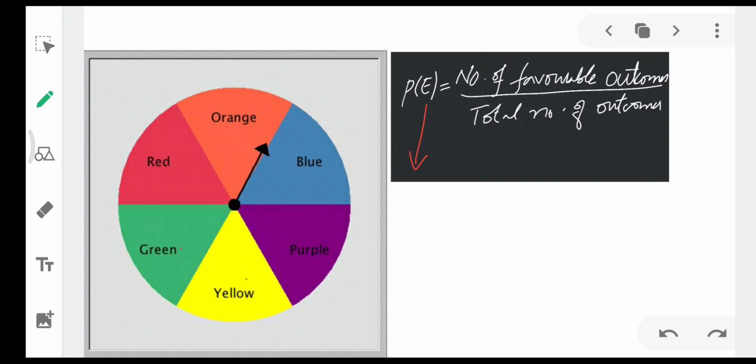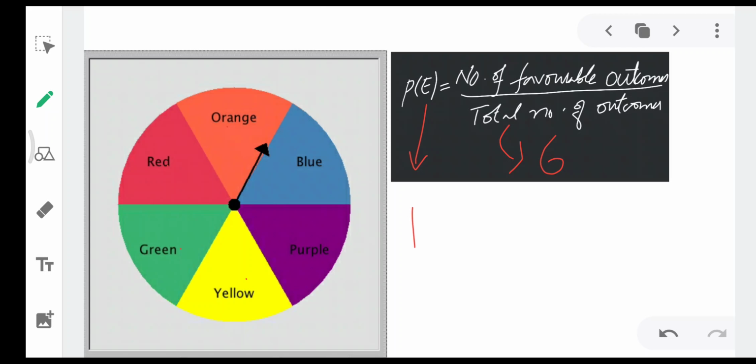Now, first let's understand the formula. The probability of any event is the number of favorable outcomes divided by the total number of outcomes. So what is the total number of outcomes in our question? It is 6. This will remain 6 for the whole problem. And the number of favorable outcomes depends on what your favorable is here.